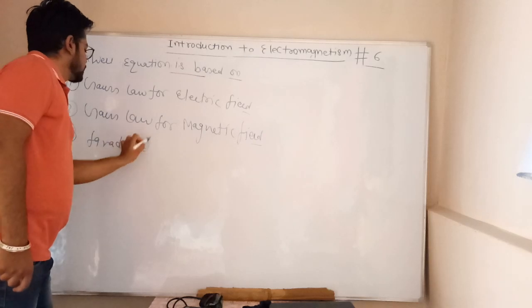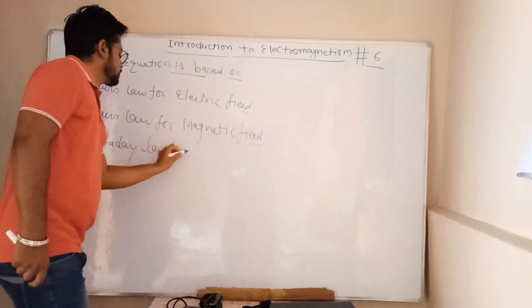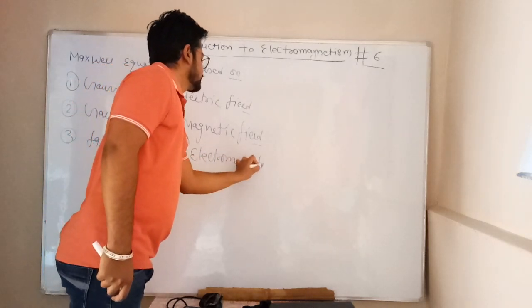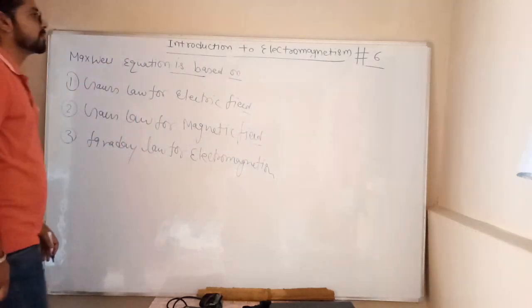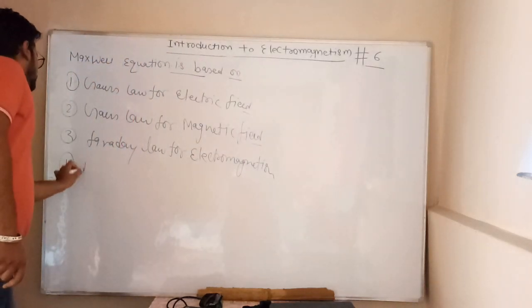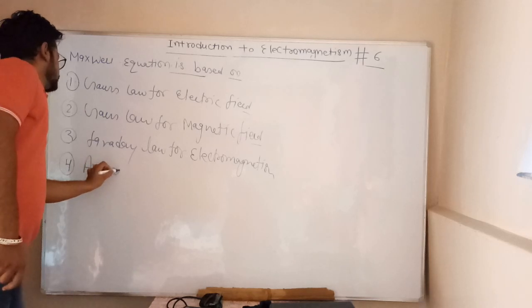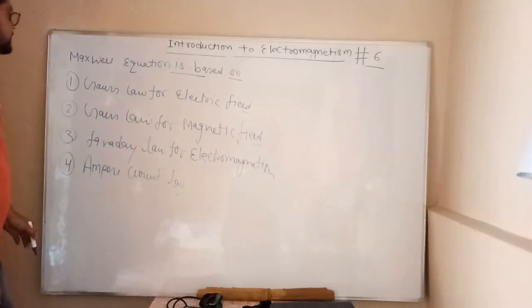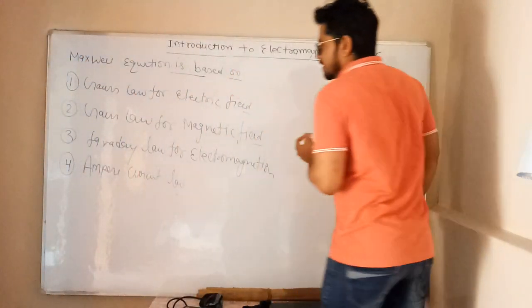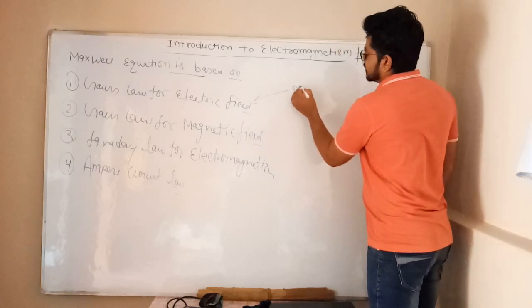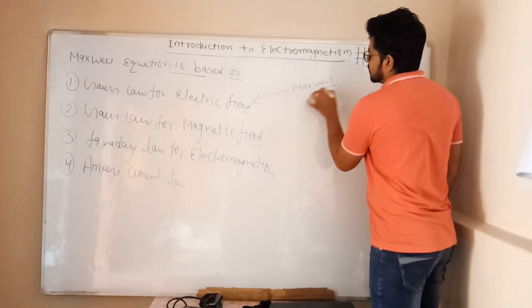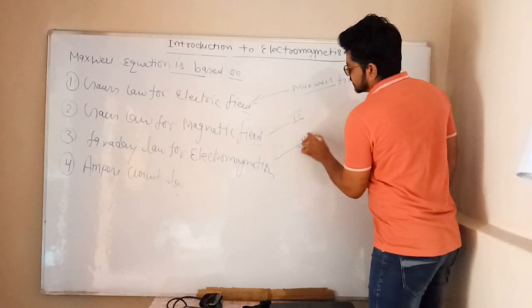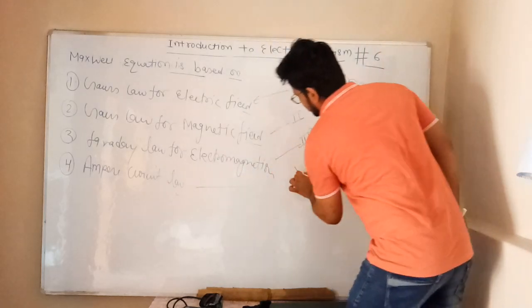Faraday law for electromagnetism, and you also studied about electromagnetism. And fourth is Ampere circuit law. And a very genius scientist Maxwell, this is known as Maxwell first law, Maxwell first equation. This is the second equation, this is the third equation, and this is the fourth equation.